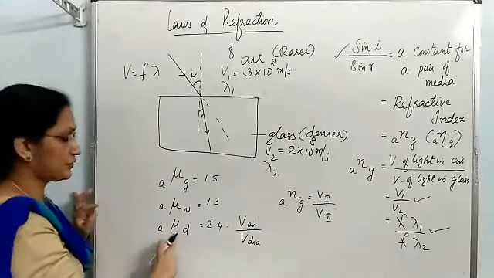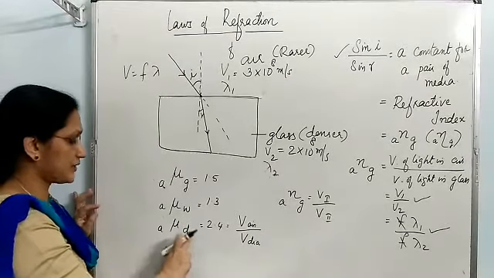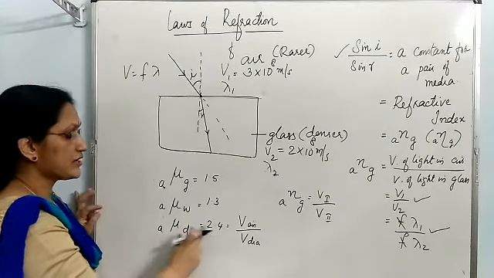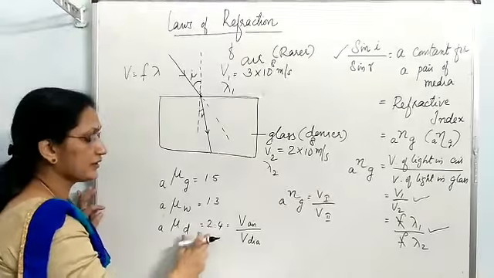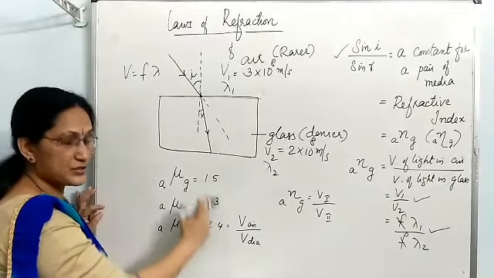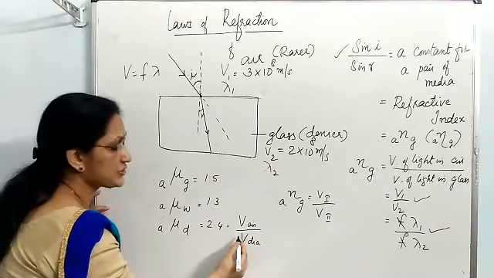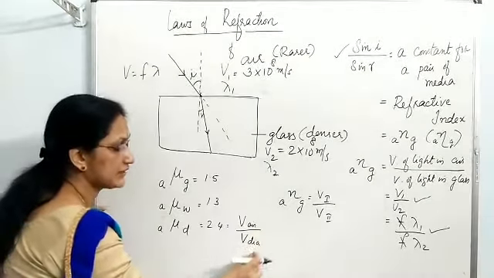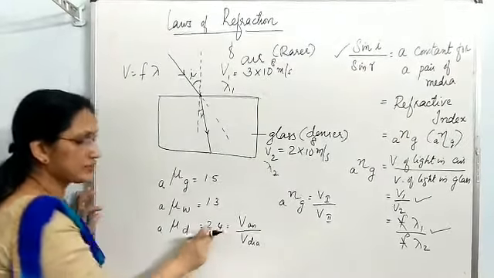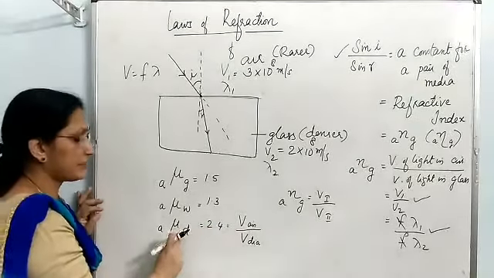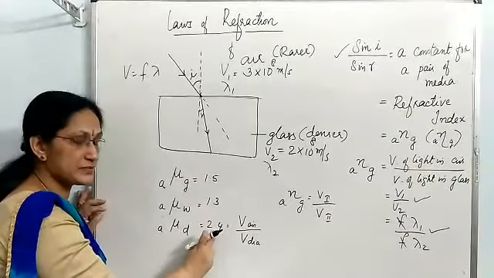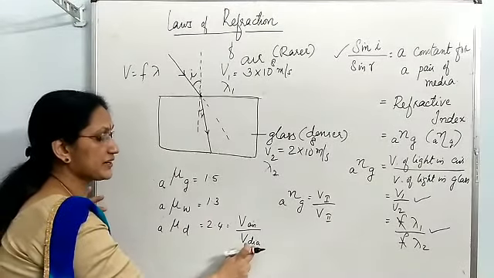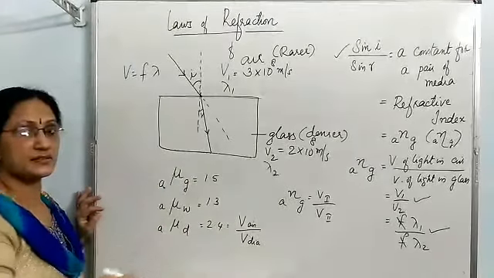Its value is high if you compare with these two. It means velocity of light in diamond is less. When the denominator is less, the value of the fraction increases. So, diamond has higher refractive index means velocity of light in diamond is less.